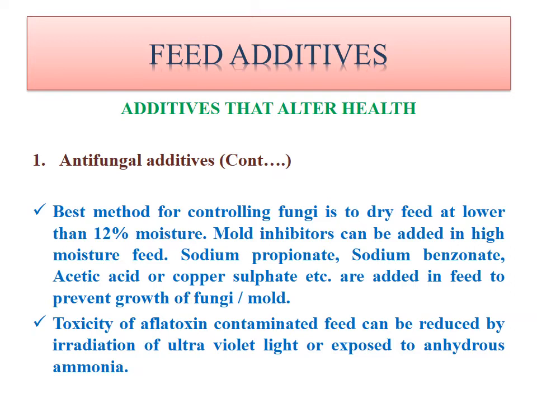Toxicity of aflatoxin contaminated feed can be reduced by irradiation of feed using ultraviolet light or exposure to anhydrous ammonia. So these are the two ways. Whenever you find aflatoxin in the feed, it can be eliminated by just irradiation using UV light or exposure of the feed to anhydrous ammonia.